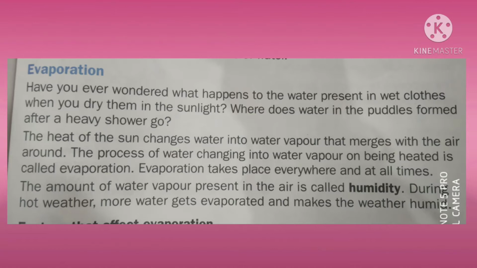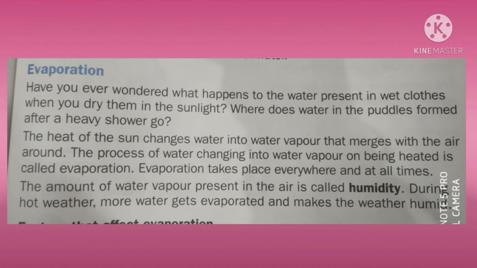The process of water changing into water vapors on heating is called evaporation. Evaporation takes place everywhere and all the time. Now, the amount of water vapors present in air is called humidity. You have to remember this.